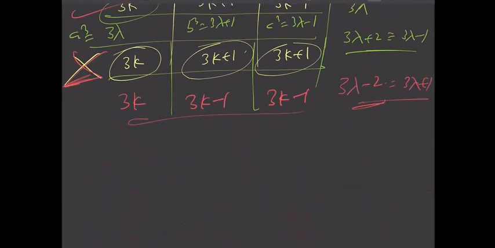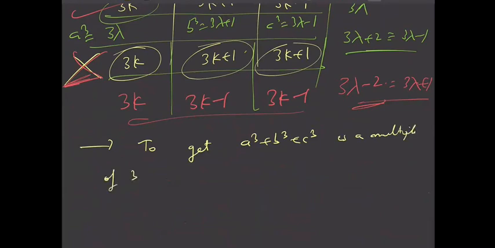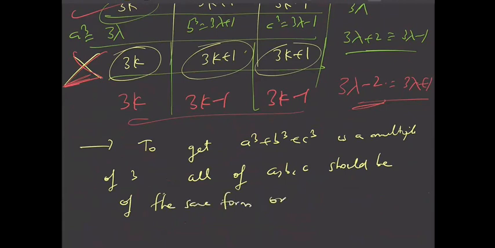So what I have concluded is, to get a cube plus b cube plus c cube as a multiple of 3, all of A, B, C should be of the same form, or there should be one from each form, right? One is 3k, one among A, B, C is 3k plus 1, and one among A, B, C is 3k minus 1. So this is the conclusion. In any other case, it is not possible, right?